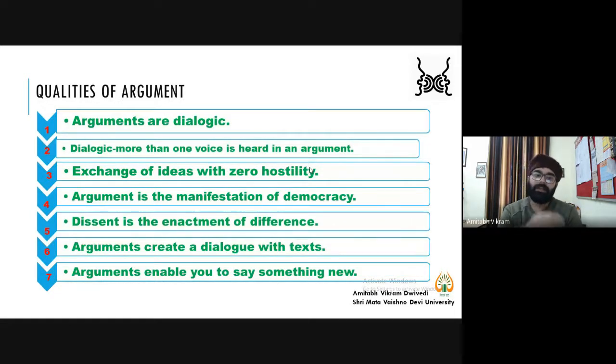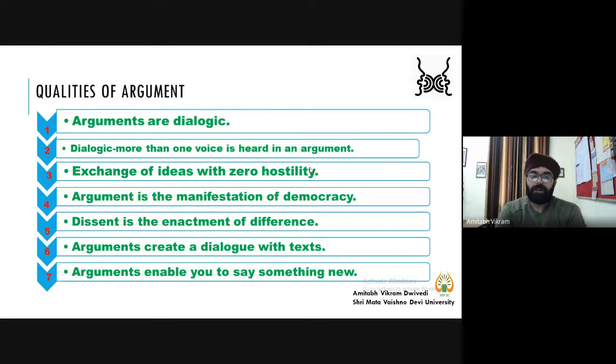So it is not the case that you take one point, that all men are bad. Fine, if you are taking into consideration the feminist point of view, or you are working on a topic, let's say someone is a rape survivor or rape victim, or patriarchy or violence, and if you take only one voice, then it is not dialogic. Then you must take more than one voice. If only one voice is heard in an argument, then it is not a good argument, or you can say it is not an argument at all.